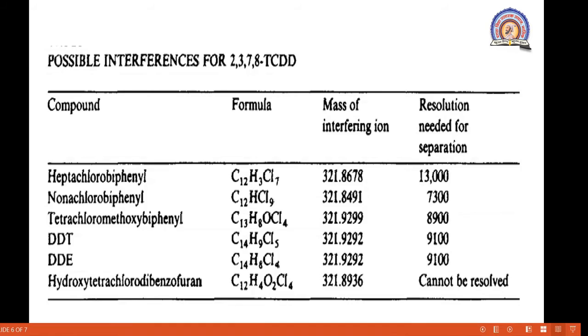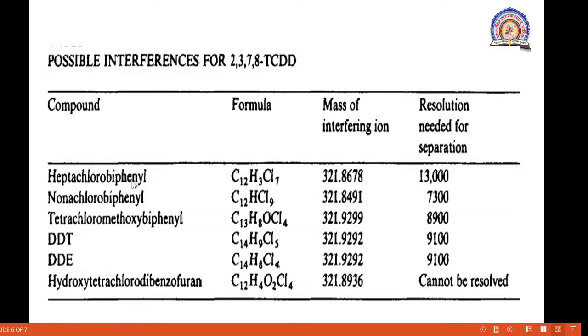If the principal ion of m/z 322 was monitored, some of the interferences would be resolved by chromatography. However, if only one of these compounds co-elutes with this TCDD, it is possible to obtain a false positive identification of TCDD. That means these are the compounds. This is the formula for this compound. These are the mass interfering ions and the resolution needed for the separation.